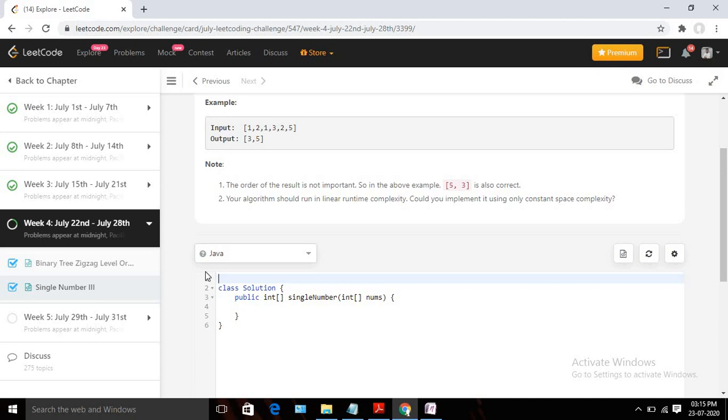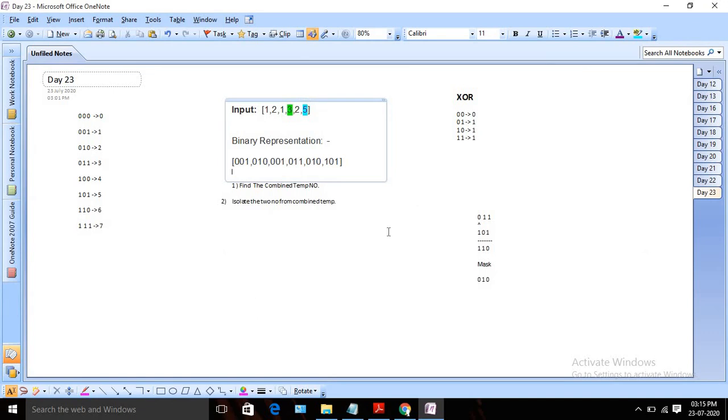Let's discuss the algorithm first, and after that I am going to solve it using Java. Suppose I am explaining the first example. This is my array, and in this case 3 and 5 appear once, so we need to return 3 and 5. This is the binary table for numbers 0 to 7. For this example we are just considering 3 bits, but actually the number can be up to 32 bits, and the left side will all be 0. For simplicity, since this example only contains numbers up to 5, we are taking up to 7, 3 bits, for this explanation.